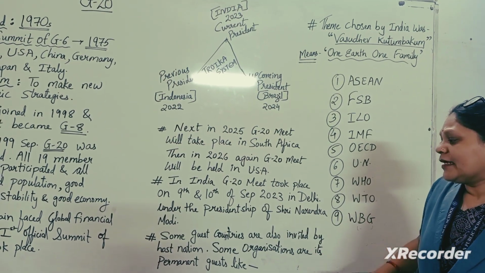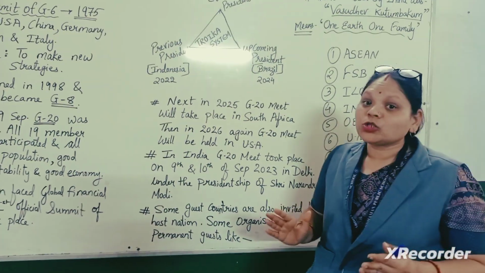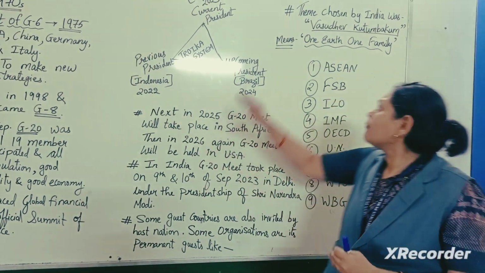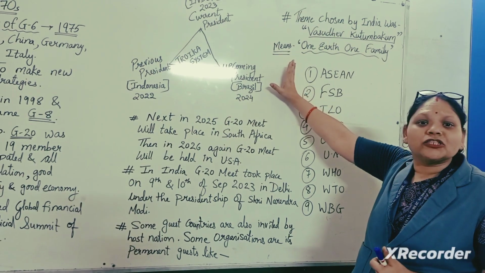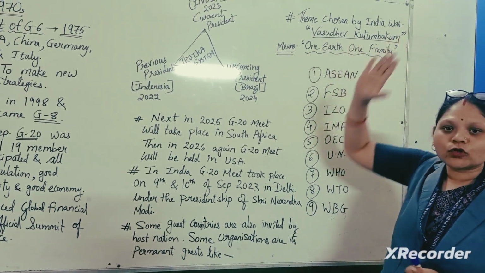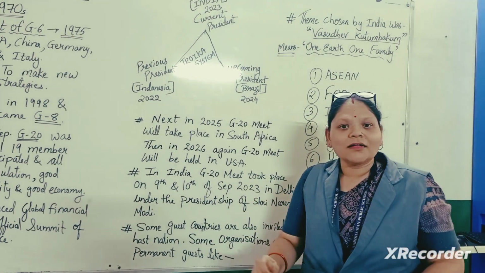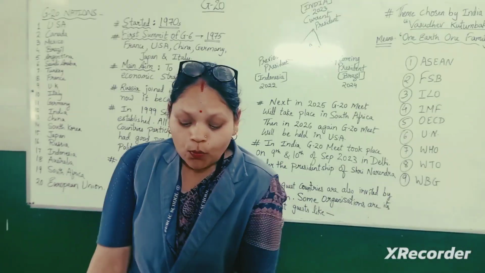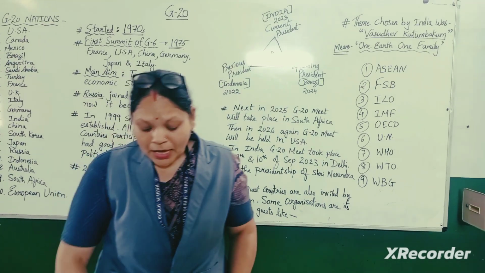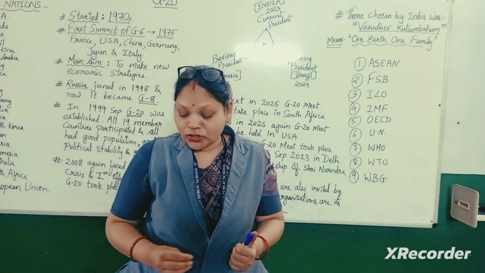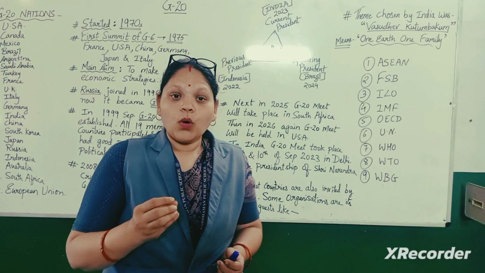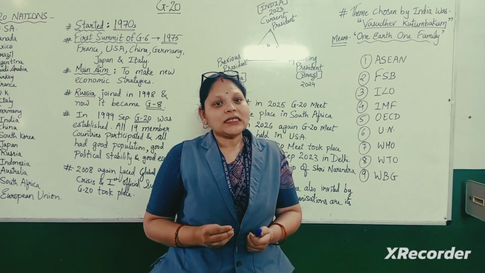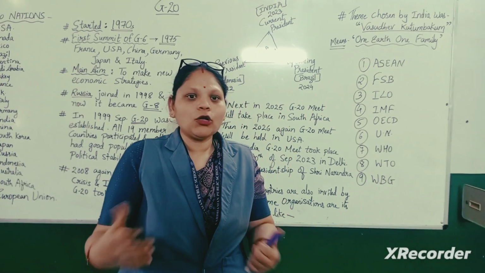Now the very important thing is that some guest countries are also invited. And what was the theme of India? India's theme for this G20 summit was Vasudhaiva Kutumbakam. That means one earth and one family. There were different types of topics also which were discussed in this meeting, and those topics were climate. One meeting was also held in Kashmir, but China and even USA boycotted it because they were not interested.